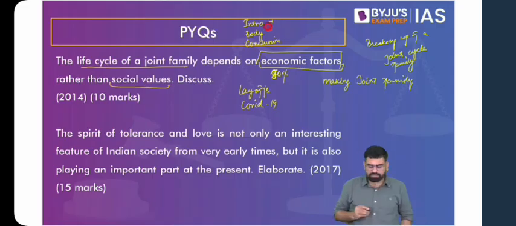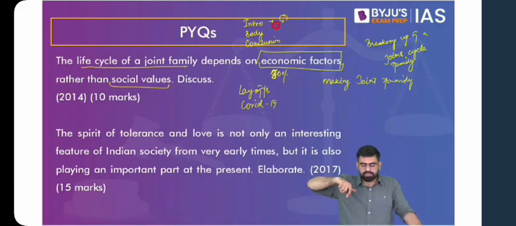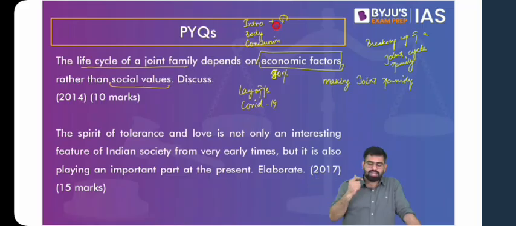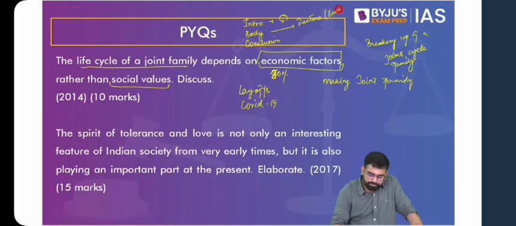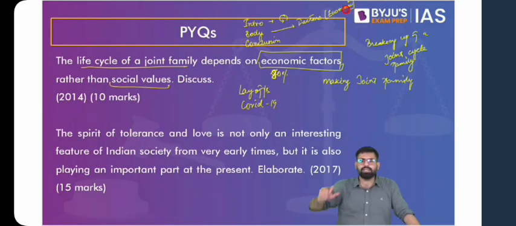Introduction, as already discussed, can be more about the life cycle of the joint family. That the joint family can be created, can break up and can be formed again. That is one aspect. Then in the body, you talk about various factors, like the ones we have mentioned here and previously as well. The factors that you are going to write are going to be economic, because when you talk about layoff, you talk about the economic side of it, for instance.